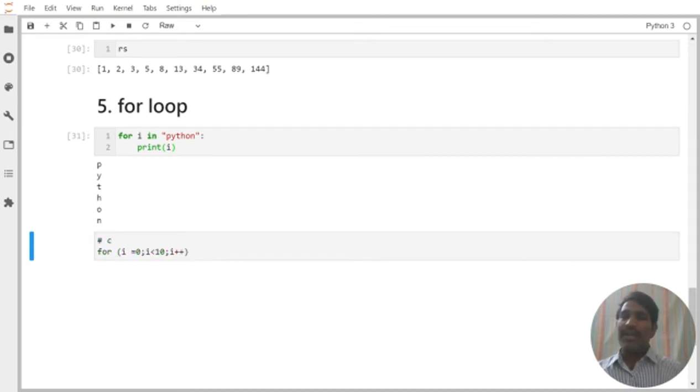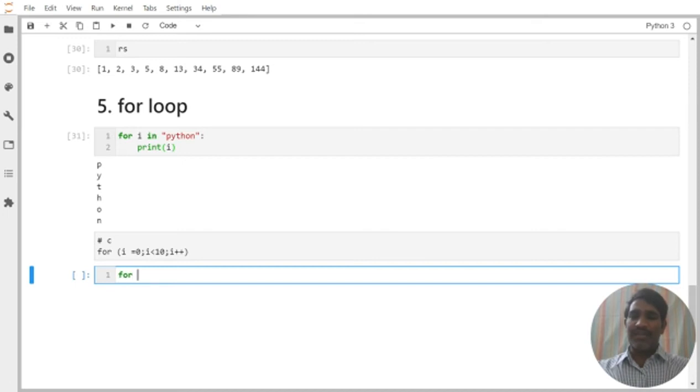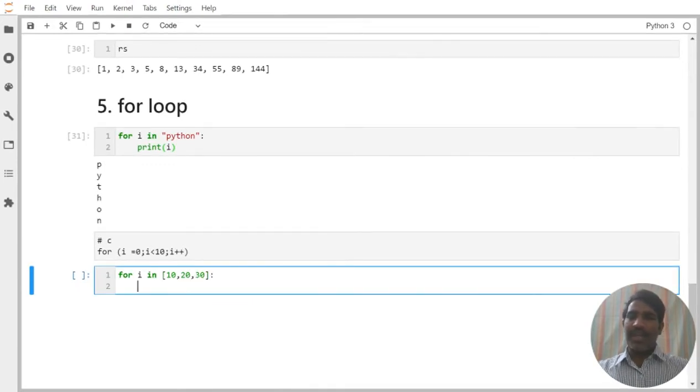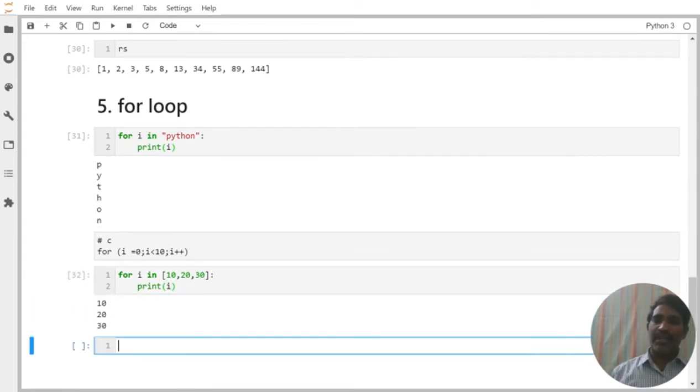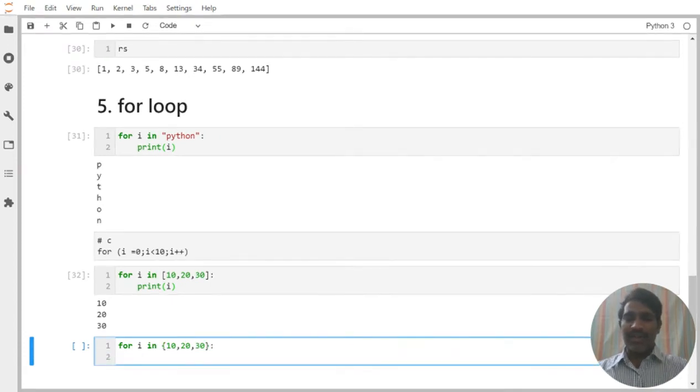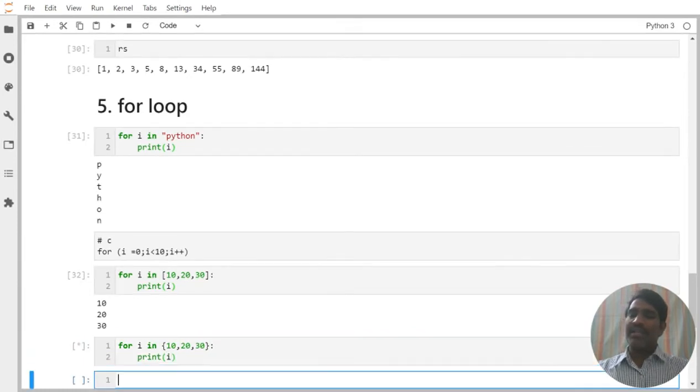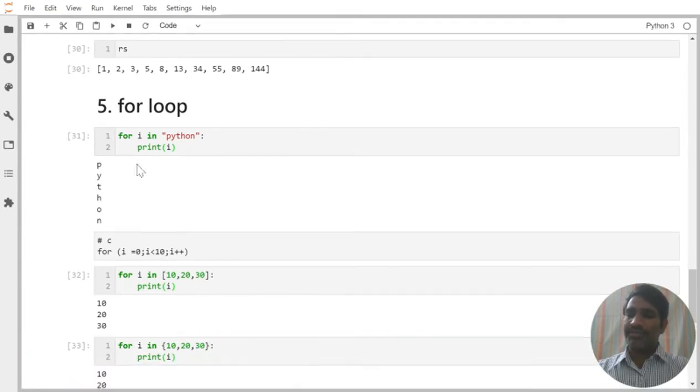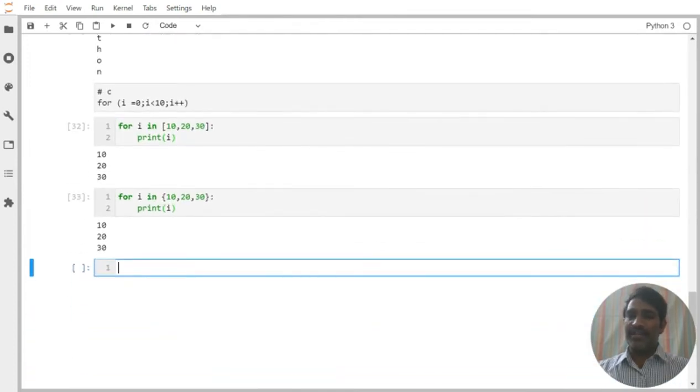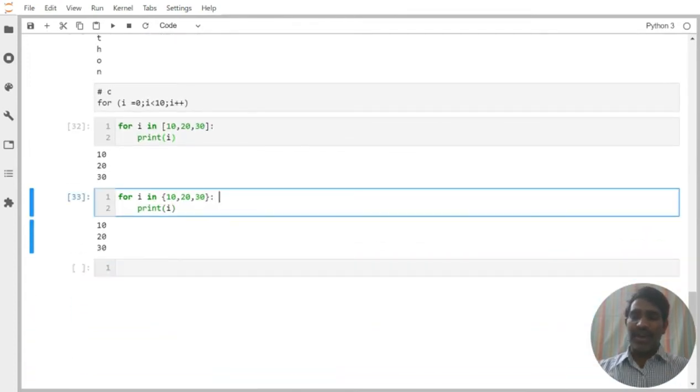Let us go and try to read any sequence here. For example, for i in a list, I have 10, 20, 30. Then print i. What is the outcome we are going to get? 10, 20, 30. Suppose I am trying to read another sequence, let us say 10, 20, 30 in curly braces. What type of sequence is it? This is called a set, right? We are already aware of it.